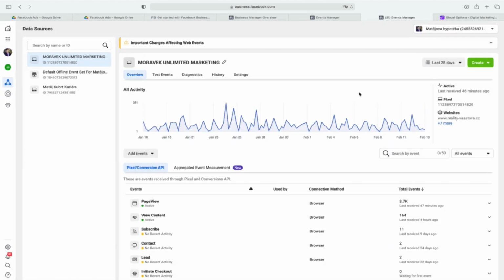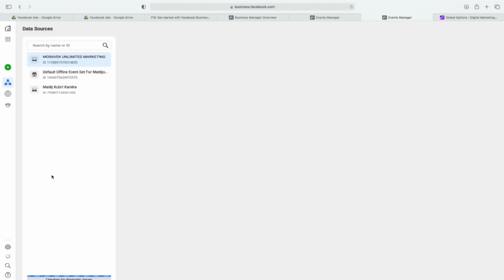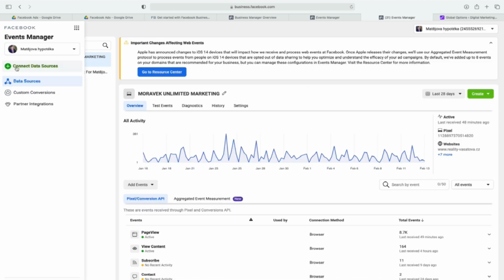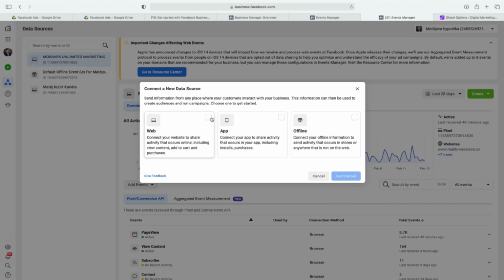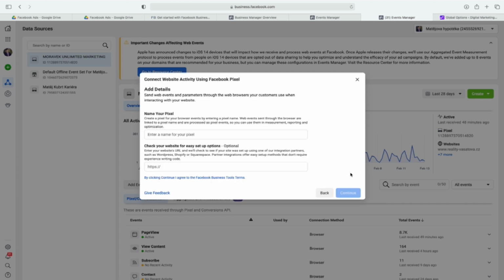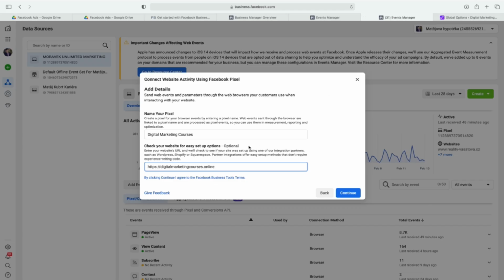I show it once more. We are in the events manager section. This is where we are. Okay, so I show it once more. You came to the events manager section. You click connect data sources. You click web. You get started and you go for pixel and you connect. And I will just name this digital marketing courses. And I will just copy paste this as an example. Okay, so I just copy paste and I click continue.